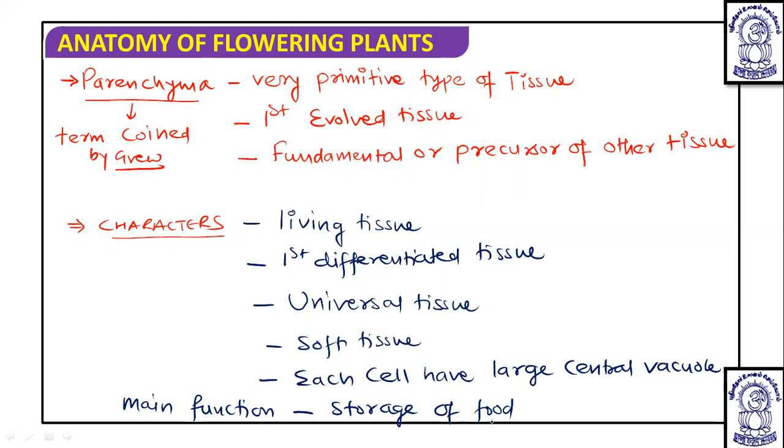Okay, and we have studied that it is a major component within organs; it is found in cortex, pericycle, medullary rays, pith, leaf mesophyll, everywhere. Shape behavior we have discussed, isodiametric nature we have discussed.